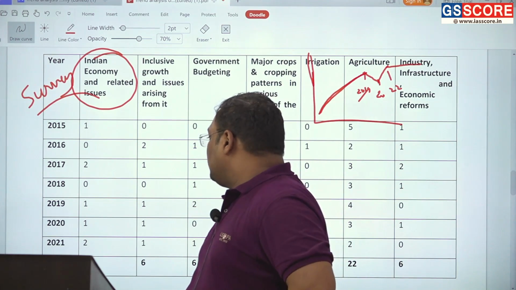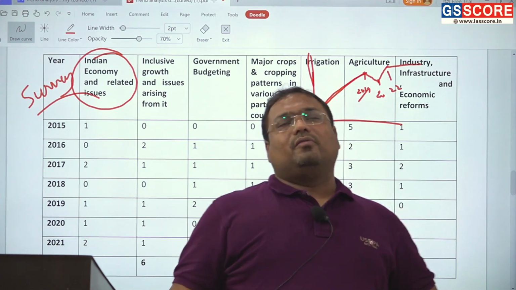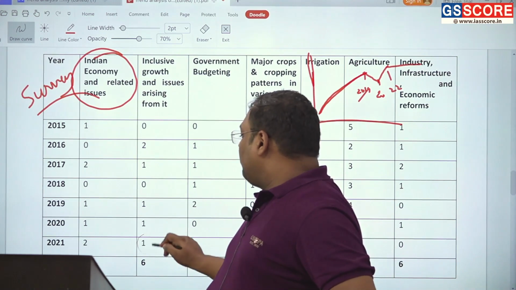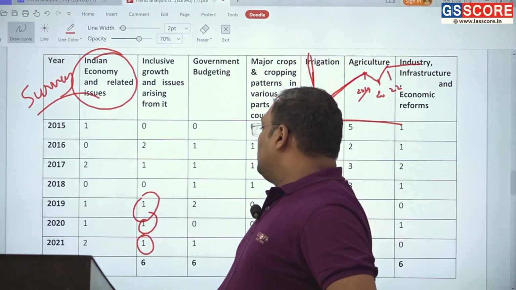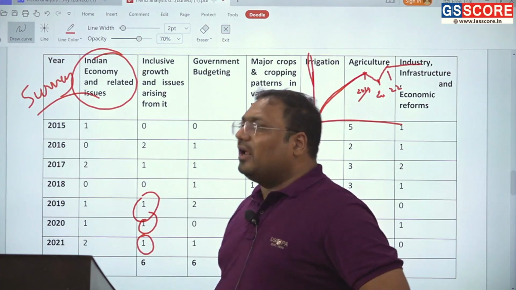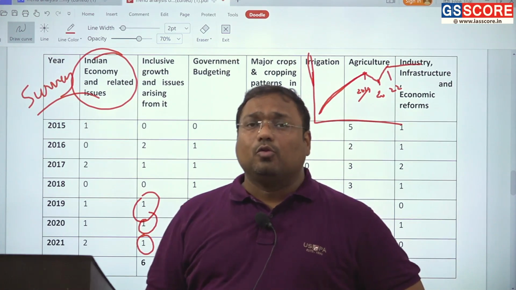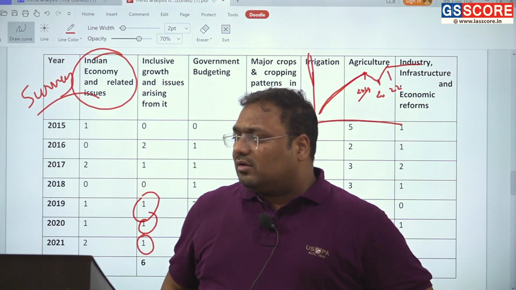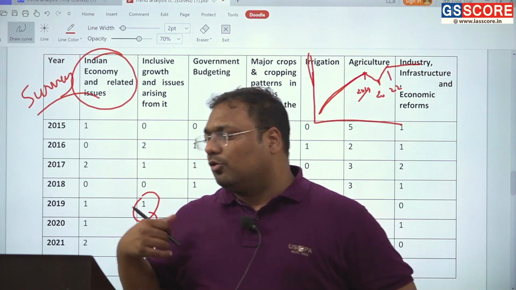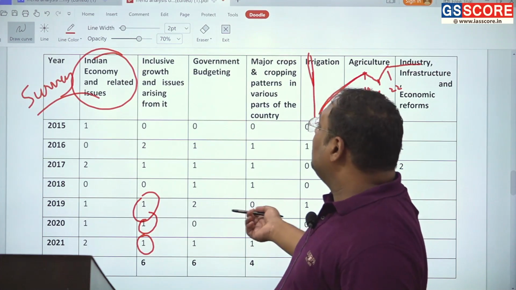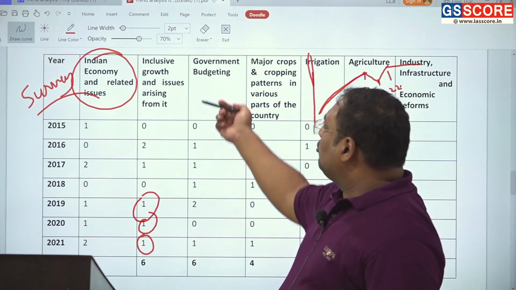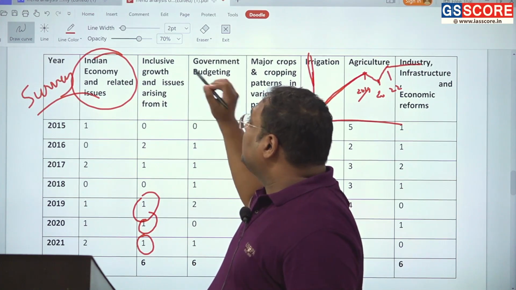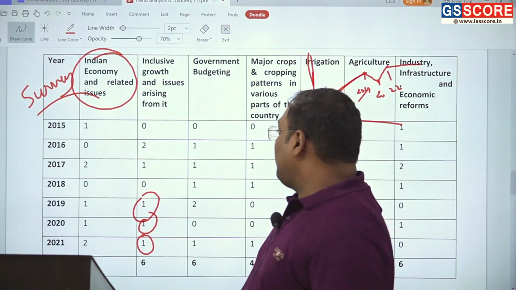And then the question on inclusive growth. In fact, in the last 2 years, 3 years, we have seen a direct question. In fact, the topic was also the same. 2 times there has been a direct question on inclusive growth. And then on 1 occasion, we had the relationship between inclusivity and sustainability. So this also includes sustainable development, inclusive growth, inequality, poverty.